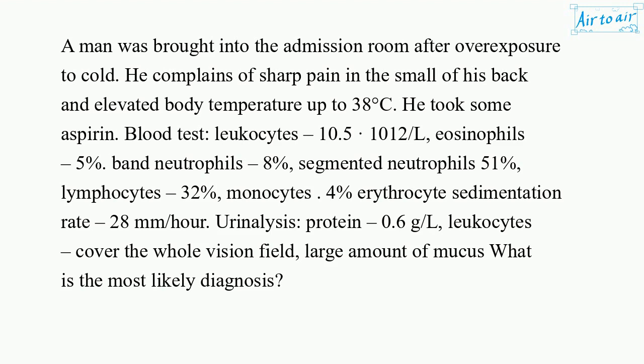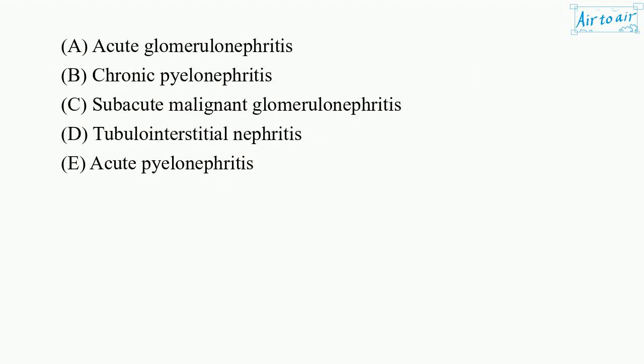Urinalysis: protein 0.6 grams per liter, leukocytes cover the whole vision field, large amount of mucus. What is the most likely diagnosis? A. Acute glomerulonephritis. B. Chronic pyelonephritis. C. Subacute malignant glomerulonephritis. D. Tubulointerstitial nephritis. E. Acute pyelonephritis.